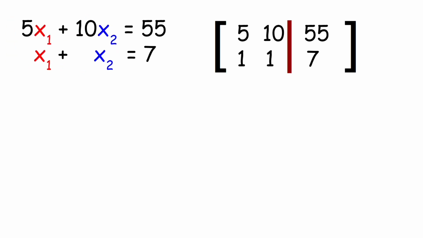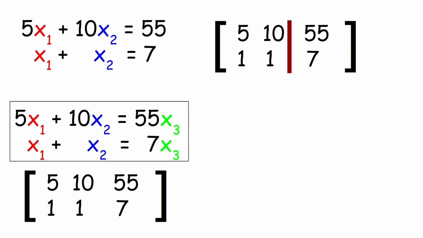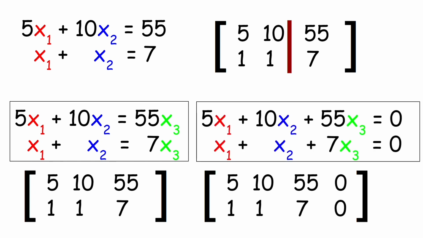Now, if you remember I said earlier, it's more just of a formality that we have this black line here. If you think about it, we could just say that the constants are actually coefficients of just some other variable, x3. We could say that constants are just scalar multiples of this variable, as long as it's the same variable. So that's why it doesn't really matter if that black line is there or not. We could even say that all of these are just equations that add up to 0 or something, and you would just have zeros on the right side, and those zeros would keep adding and subtracting to each other, not changing them because they're just zeros. These would all be mathematically equivalent. It just depends on how we interpret them, or rather how we give them meaning. And that's the cool thing about it.